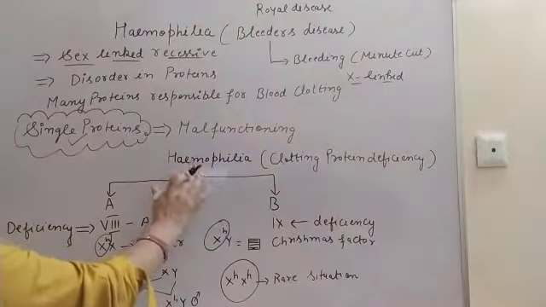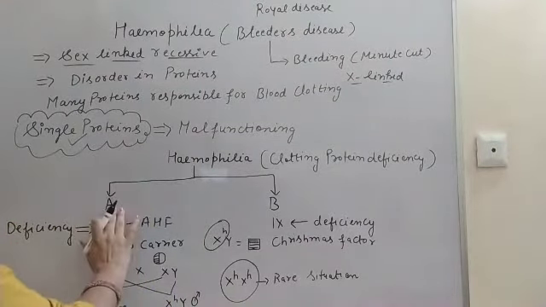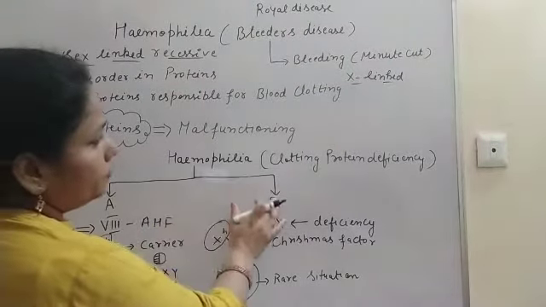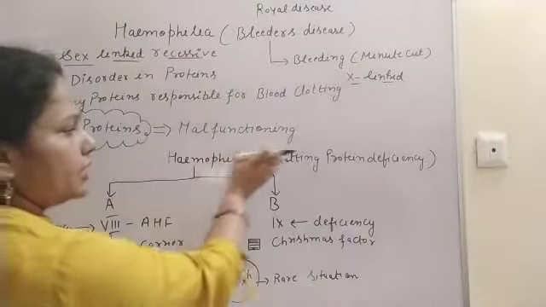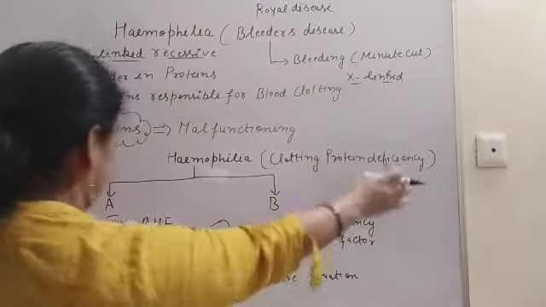Hemophilia is divided into two categories, hemophilia A and hemophilia B, and this hemophilia is due to clotting protein deficiency.